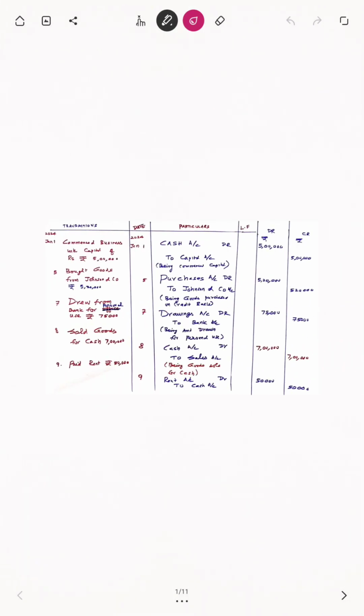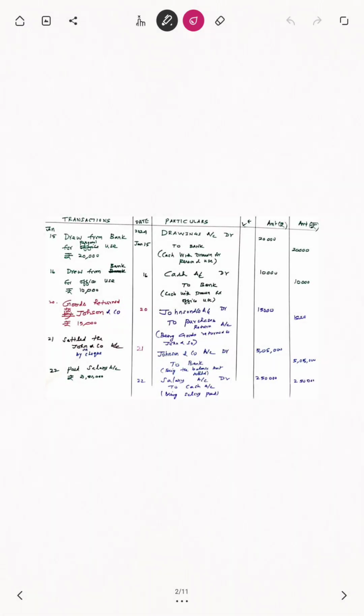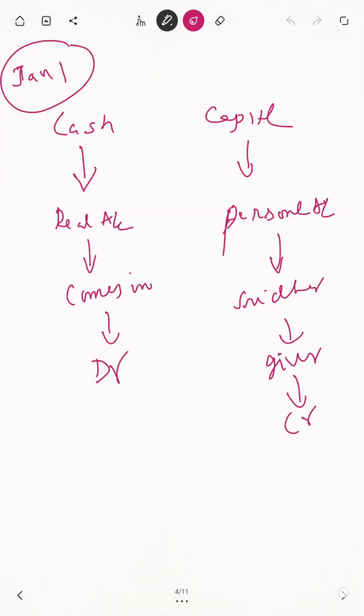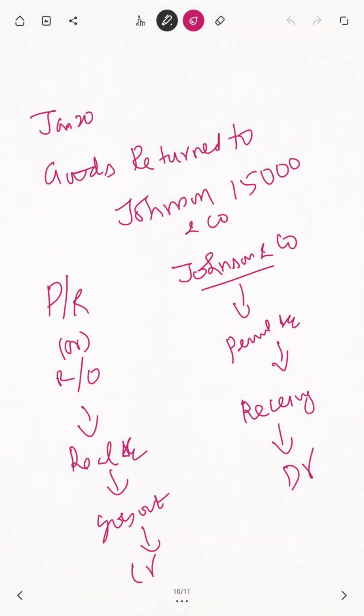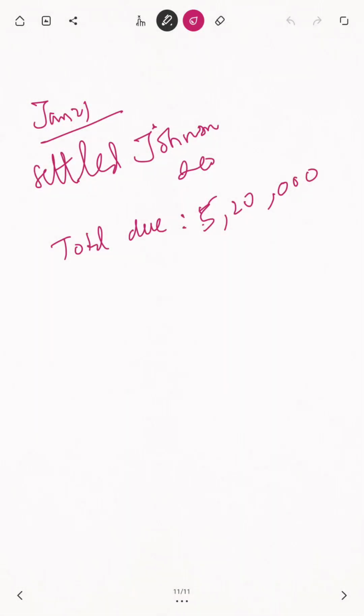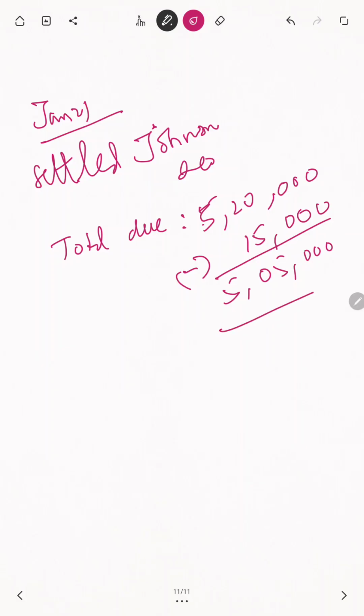See, what great thing happened? Goods returned to Johnson. How much? 15,000. So what is the meaning of this, my dear student? Goods returned 15,000. Defective goods are returned. Already we purchased that, it was included in this. Now we directly return them. Then only 5 lakhs 5,000 is what Sridhar and Co. is liable to settle for Johnson.